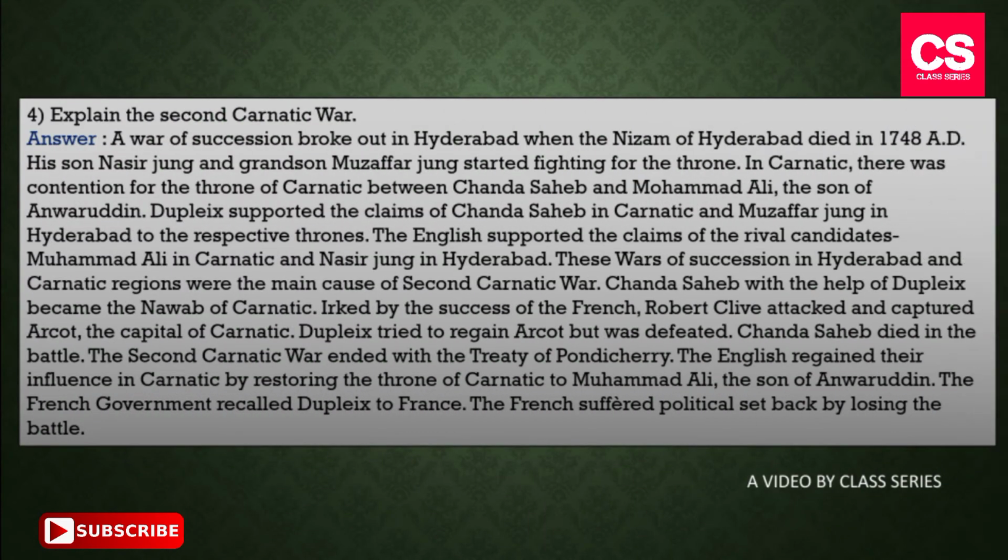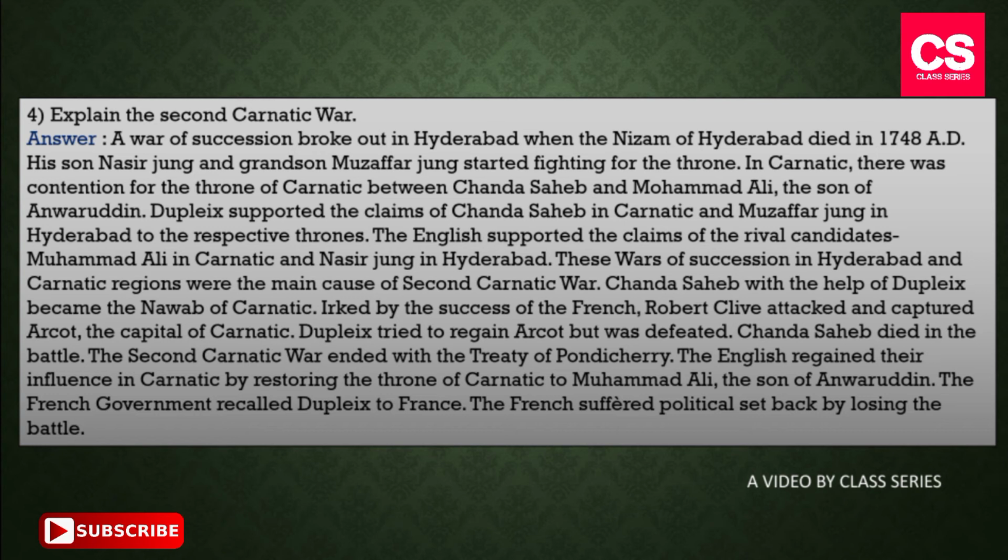Our fourth question is, explain the Second Carnatic War. The answer of this question is, a war of succession broke out in Hyderabad when the Nizam of Hyderabad died in 1748 AD. His son Nasir Jung and grandson Muzaffar Jung started fighting for the throne. In Carnatic, there was contention for the throne of Carnatic between Chanda Sahib and Muhammad Ali, the son of Anwaruddin. Dupleix supported the claims of Chanda Sahib in Carnatic and Muzaffar Jung in Hyderabad to the respective thrones. The English supported the claims of the rival candidates Muhammad Ali in Carnatic and Nasir Jung in Hyderabad.